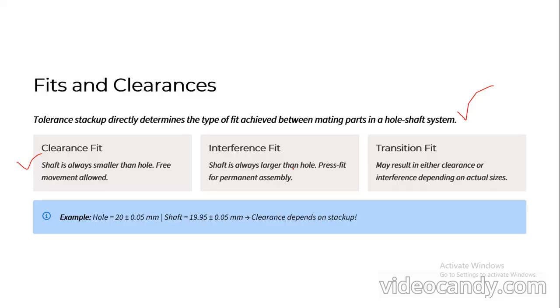So this press fit is for permanent assembly. Finally, the transition fit may result in either clearance or interference depending upon the actual size of the individual parts during assembly. Here you can see one example of the hole and shaft. So you can calculate whether this is going to be safe or what type of fit it is.